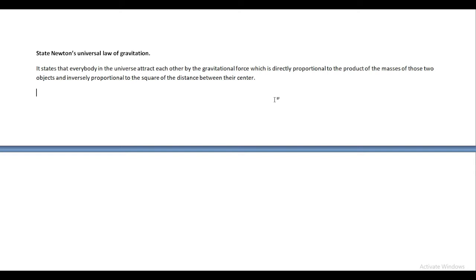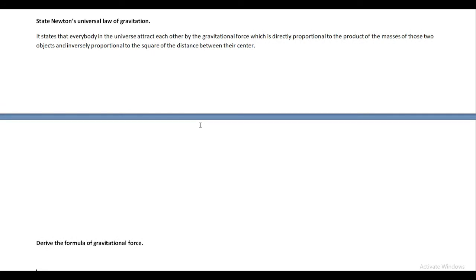And now the meaning of inversely proportional to the square of the distance between their centers: when the objects are near, then the gravitational force of attraction is more, because when the objects are near, then the distance between those two objects is less. But when the objects are located far, then the distance between them will definitely be more, and the gravitational force of attraction is also less in that case. So I think you understood the meaning of the statement.